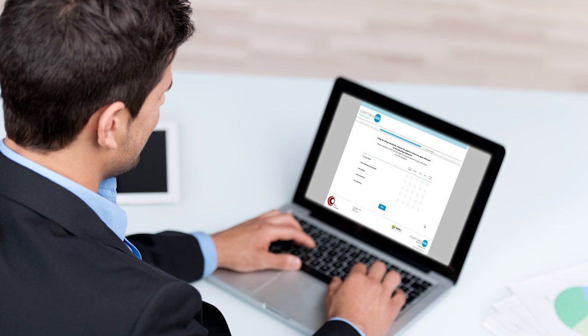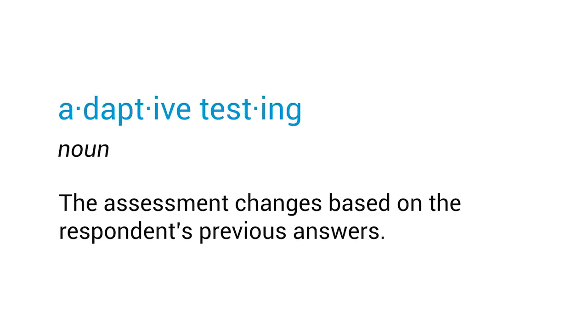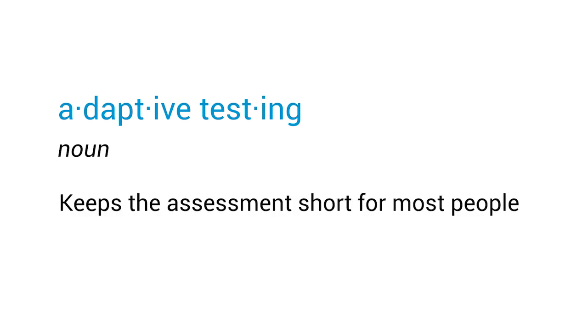So we ask more questions called extended items. Extended items measure the same concepts or ideas that the base S items measured and will increase the precision of the assessment. Giving Matt the extended items for the S scale is a form of adaptive testing. For most people who respond consistently to conceptually similar items, the assessment is kept short.